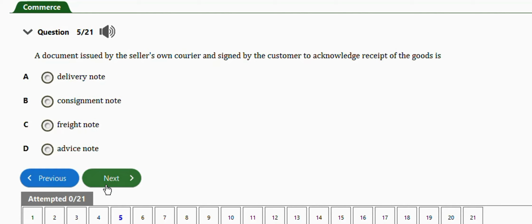Next question is one. It says a document issued by the seller's own courier and signed by the customer to acknowledge receipt of goods is a delivery note, consignment note, freight note, or advice note. So guys, the right answer is option A, delivery notes.